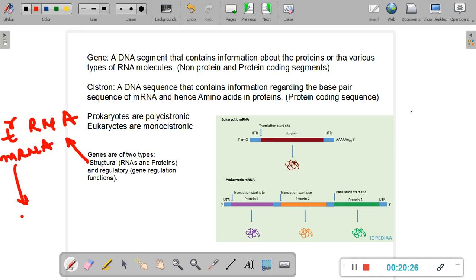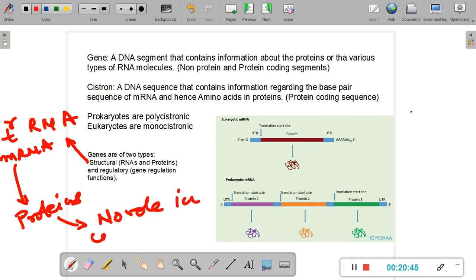So what I mean to say is, a structural gene can either produce an rRNA molecule, a tRNA molecule, or mRNA molecules. What kind of mRNA molecules? Those whose proteins have no role in controlling other genes. Such kinds of genes are called structural genes.